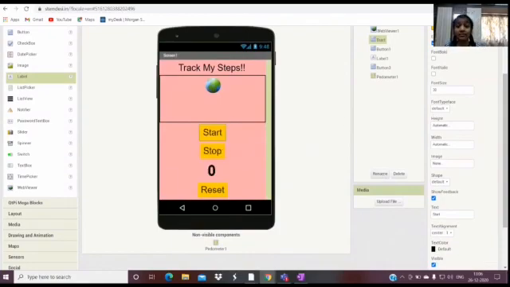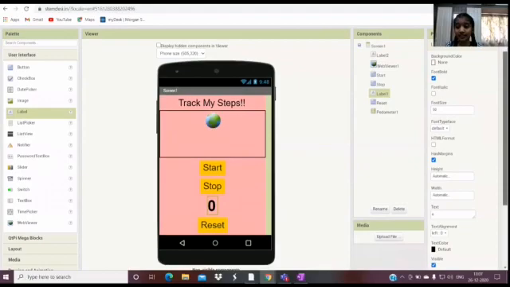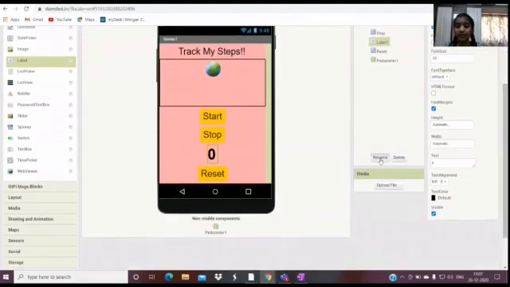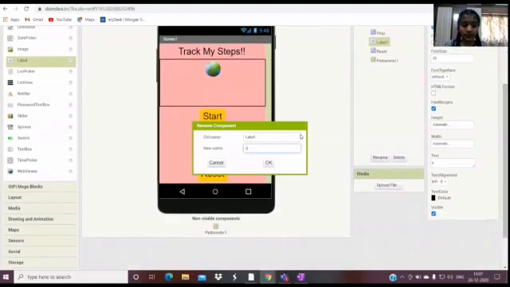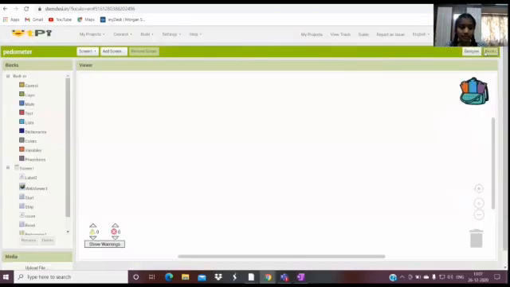And let me rename the other buttons too. So now I've renamed the other buttons. Now let me give the label over here. Let me give this to be count. So now let me move to the block section, and now it's easy to identify.